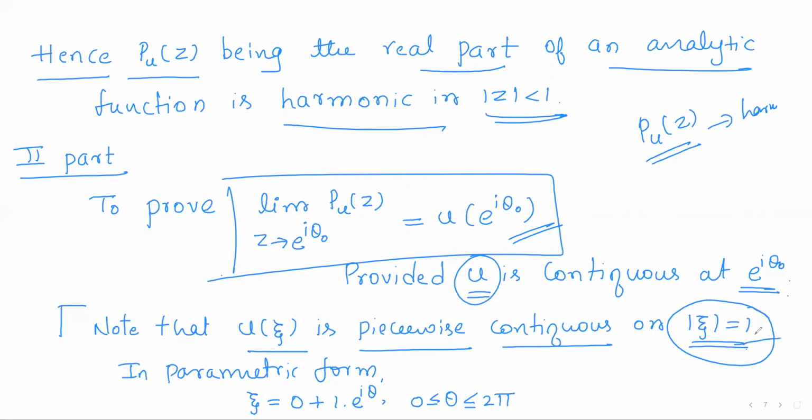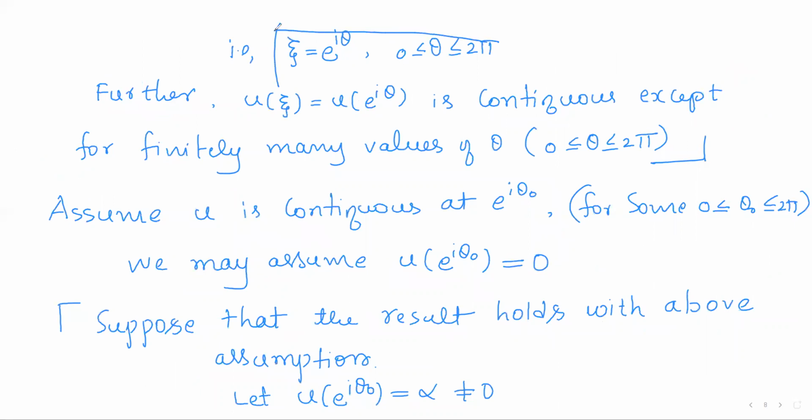If I consider the parametric form of this unit circle, xi is equal to center plus radius into e to the power i theta, where theta runs from 0 to 2 pi. That is, the points on the unit circle are given by xi equals e to the power i theta, with theta varying from 0 to 2 pi.